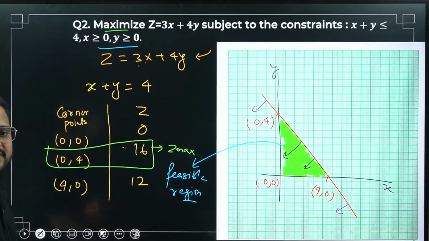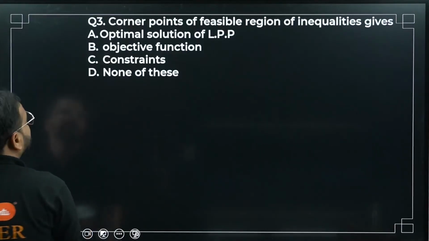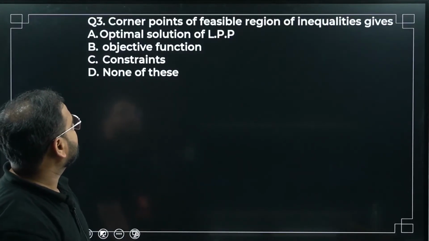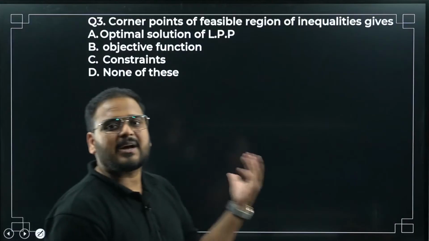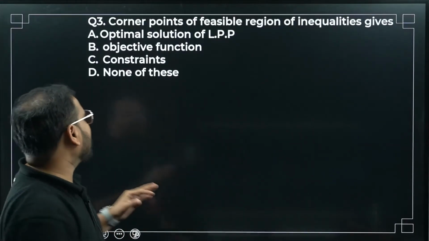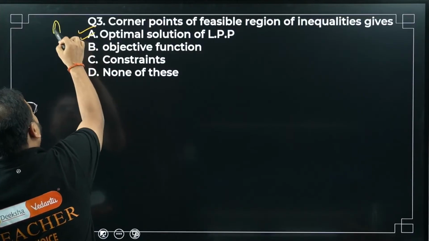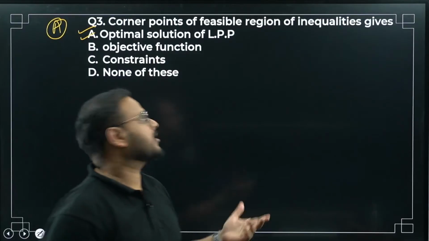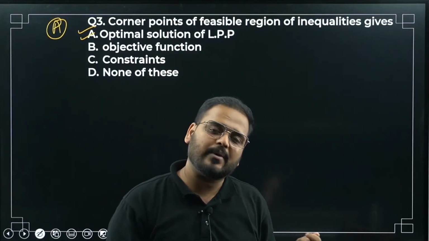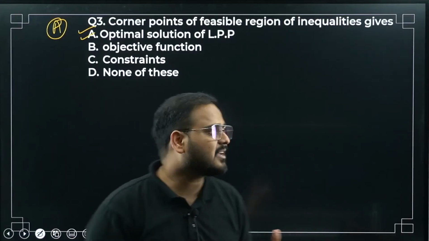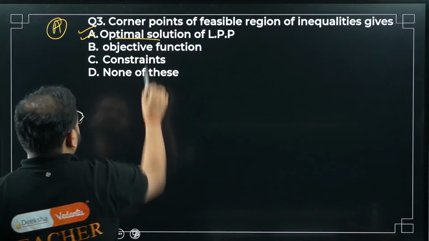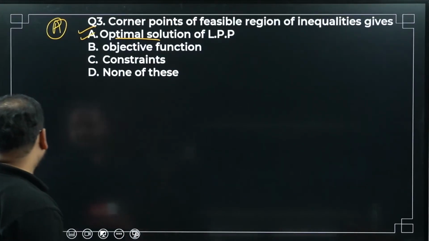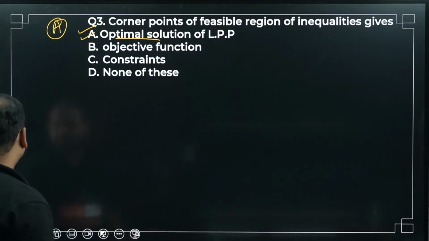I hope this was clear, and it's visible also. Question number 3: the coordinate points of a feasible region of an inequality give us the optimal solution. Whether it is maximum or minimum, we'll see that. Now we have to verify that. But actually, it is going to be the optimal solution only, not the constraints, not the objective function. We are looking for the optimal solution of the LPP, the linear programming problem, for our objective function only. Whether maximum or minimum, we don't know. We have to optimize it. We have to see the condition to know it. So the answer is option A.